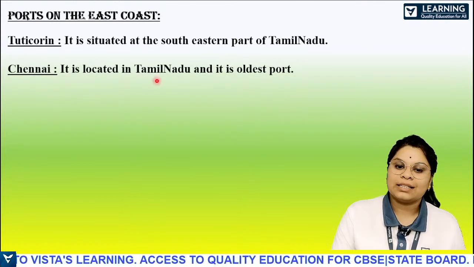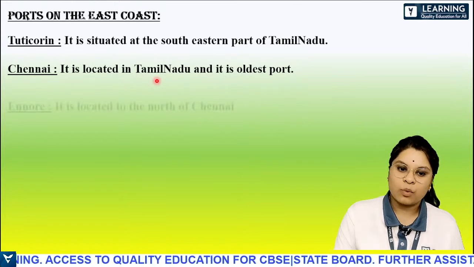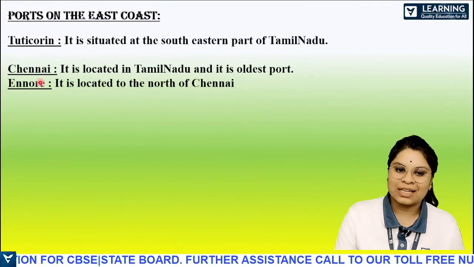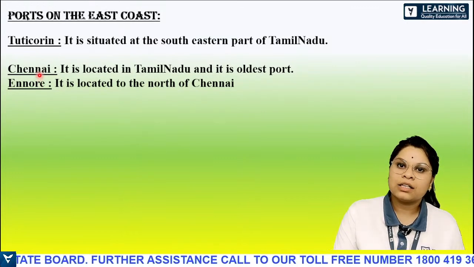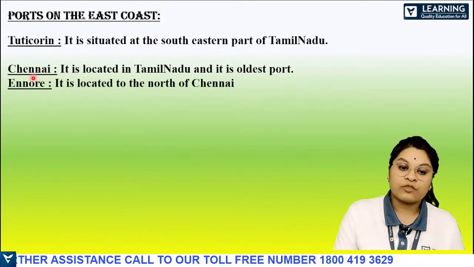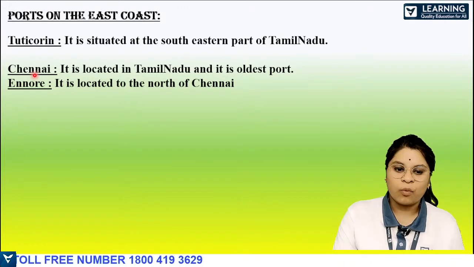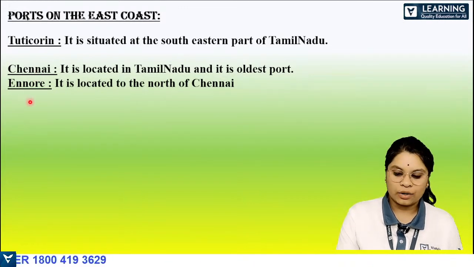Chennai is located in Tamil Nadu and it is the oldest port. Then Ennore is located north of Chennai. This is the same thing they did for Mumbai's Jawaharlal Nehru Port. For Chennai also there's a lot of traffic in the port, so they constructed Ennore, right?